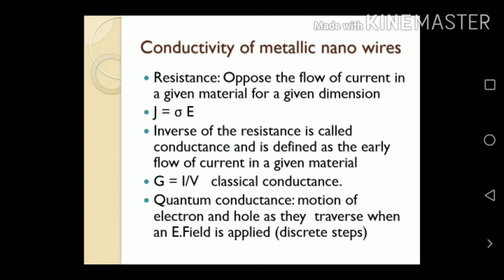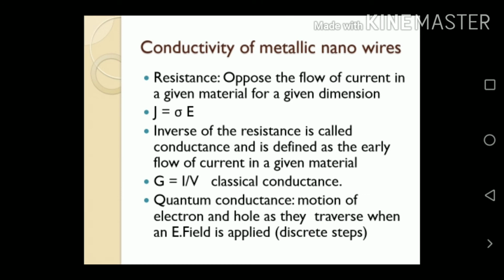Next, we discuss the conductivity of metal nanowire. Already you know resistance opposes the flow of current in a given material of given dimensions. We also know the relation between current density and electric field, a modification of Ohm's law: J equals sigma E. The inverse of the resistance is called conductance, and it is defined as the ease of flow of current in a given material. So G equals I by V is called the classical conductance. But here we discuss the quantum conductance, that is, the motion of electrons and holes as they traverse when an electric field is applied.